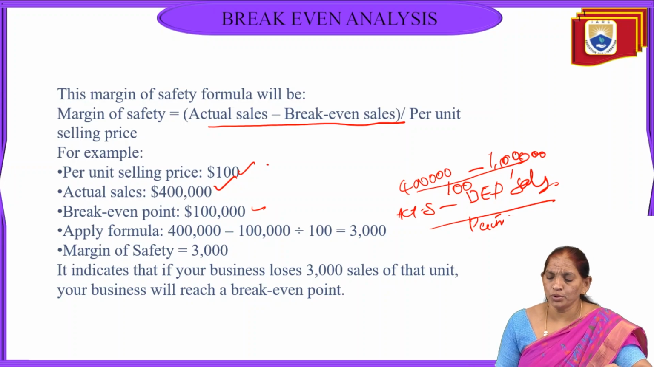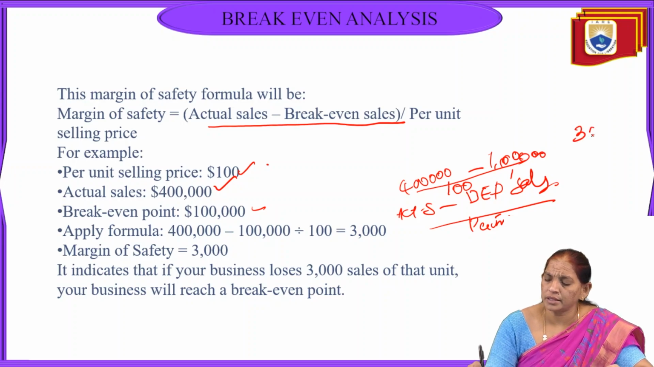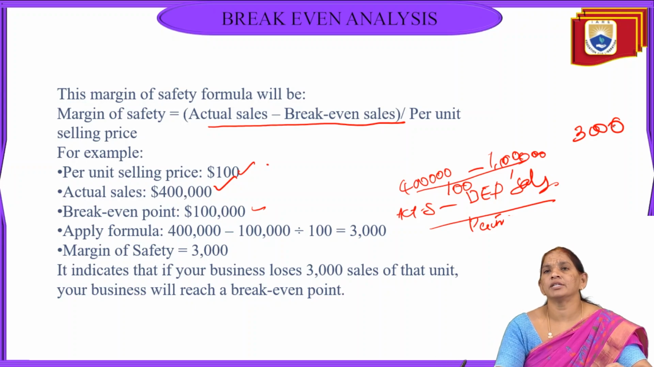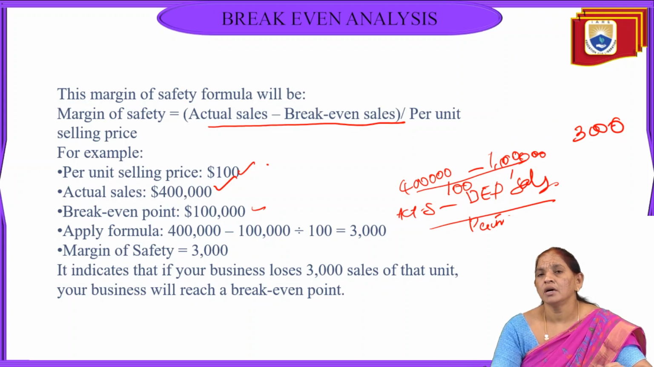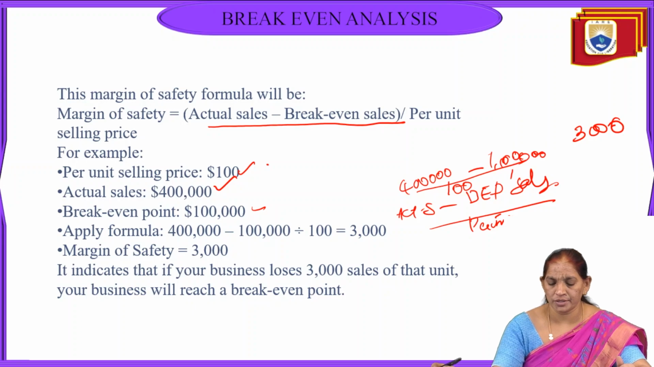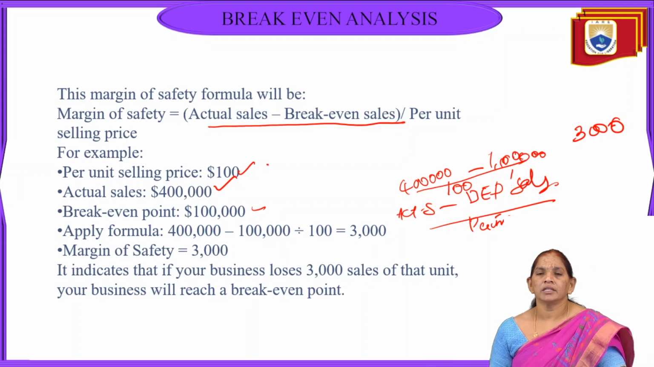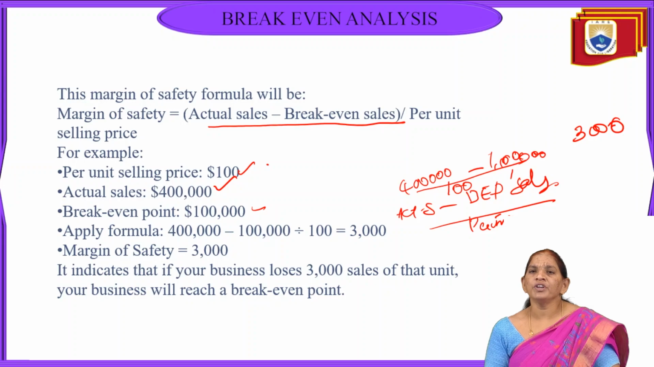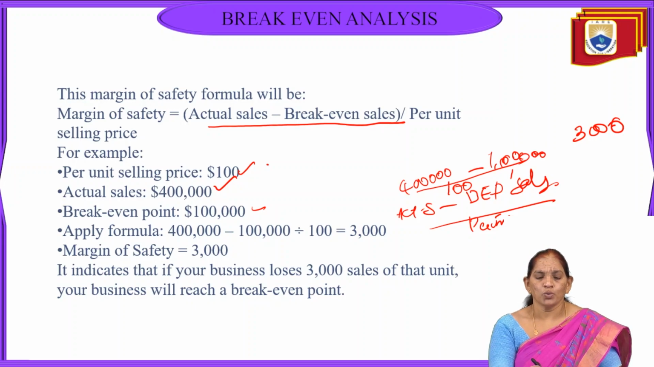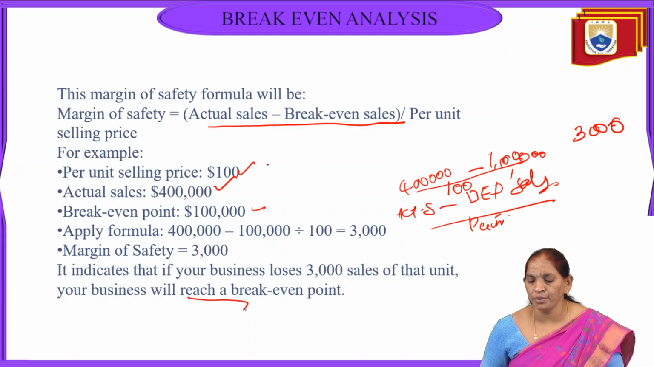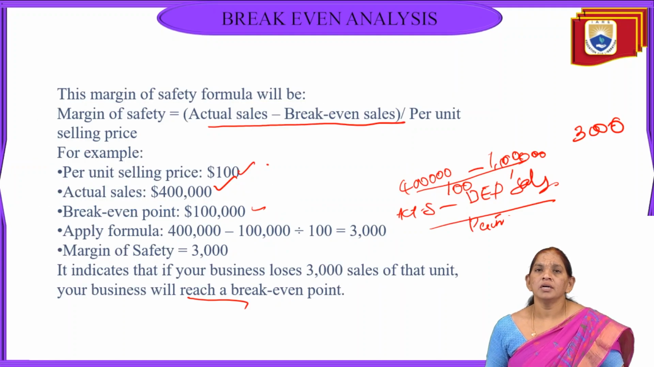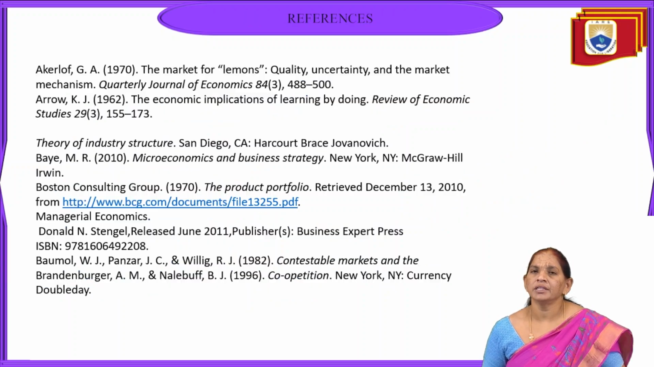So we are able to get the 3000 as margin of safety. Means the company is in a safe position more than BEP by 3000 units. So it indicates that the business is moving 3000 units of sales above the break-even point. So these are some of the formulas and examples to calculate the break-even and preliminary things in the break-even analysis.